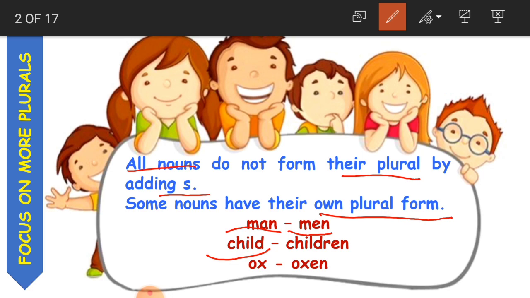Child means only one, and so many are children. Child becomes children. Here ox is the singular form, and the plural is oxen, O-X-E-N. Clear children? So some nouns have their own plural form, for example man, child and ox.